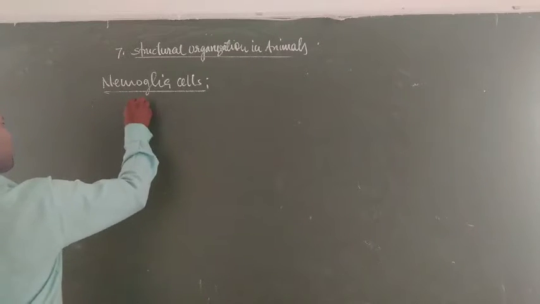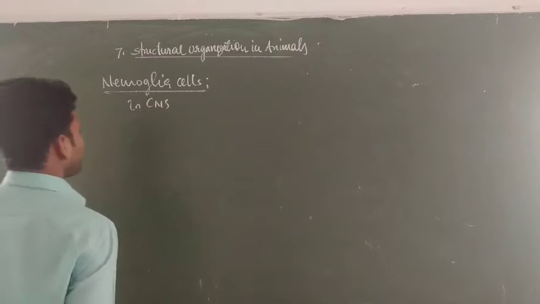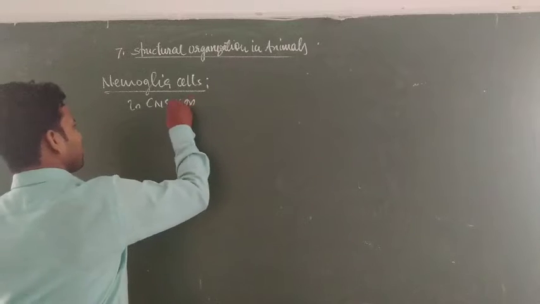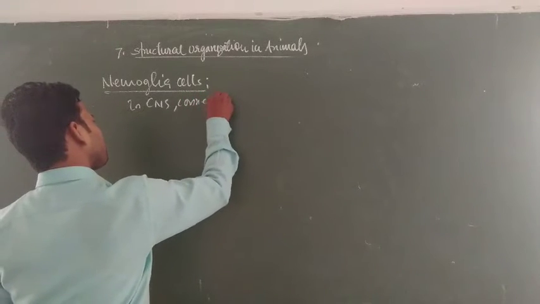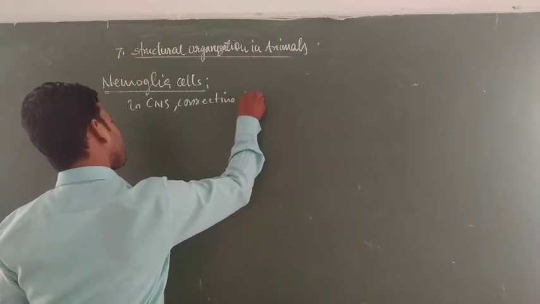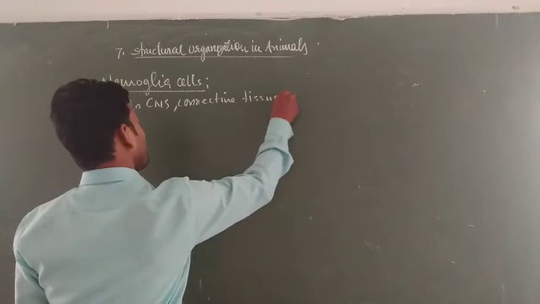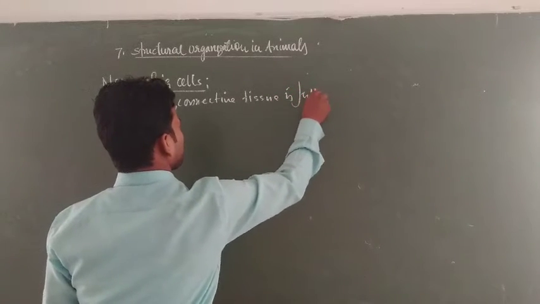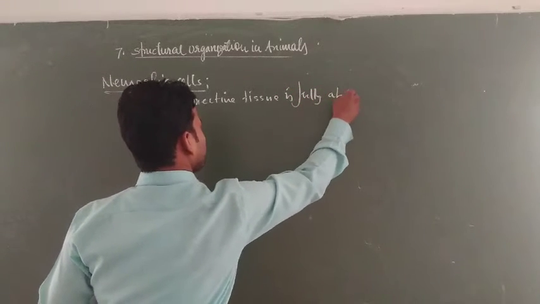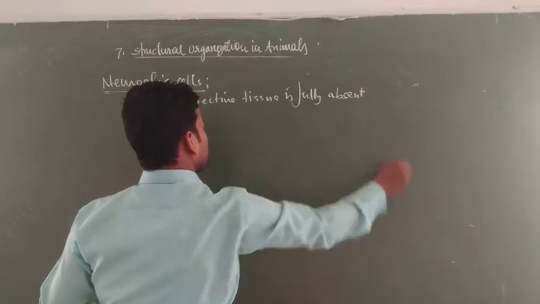In the central nervous system, connective tissue is fully absent. No connective tissue is found in this zone.